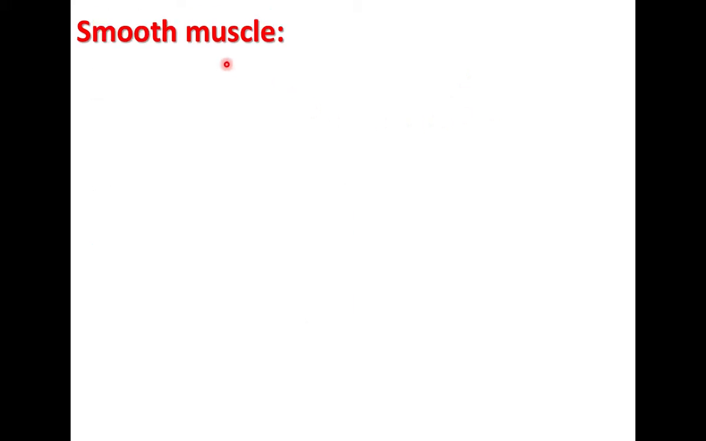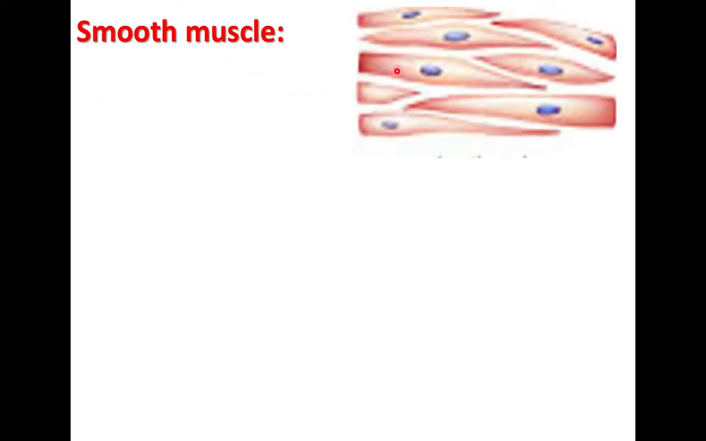Smooth muscles are found in internal organs. The muscle fibers are spindle shaped with a single nucleus. These muscles have no lines, no striations, so they are called smooth muscles. The working of smooth muscles is not under our control, so they are involuntary muscles.